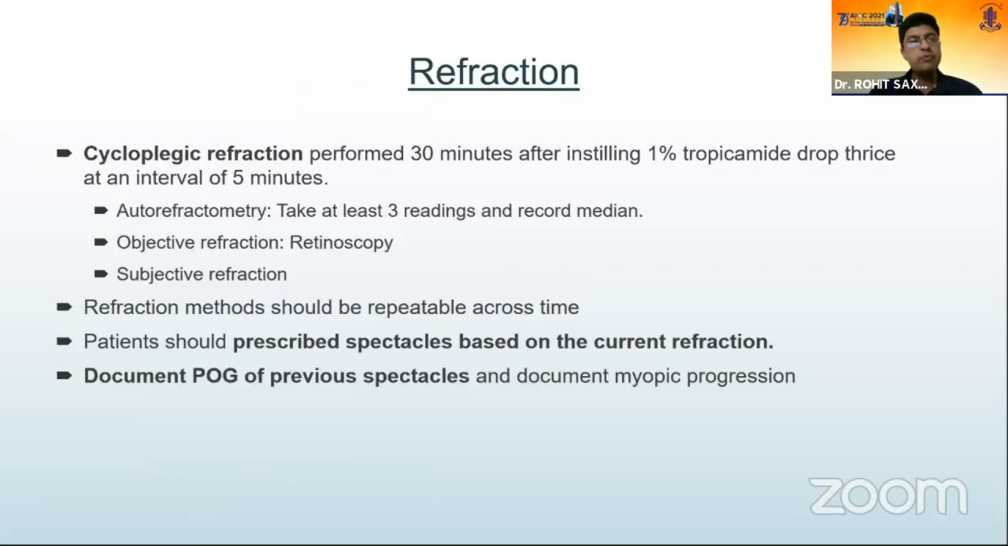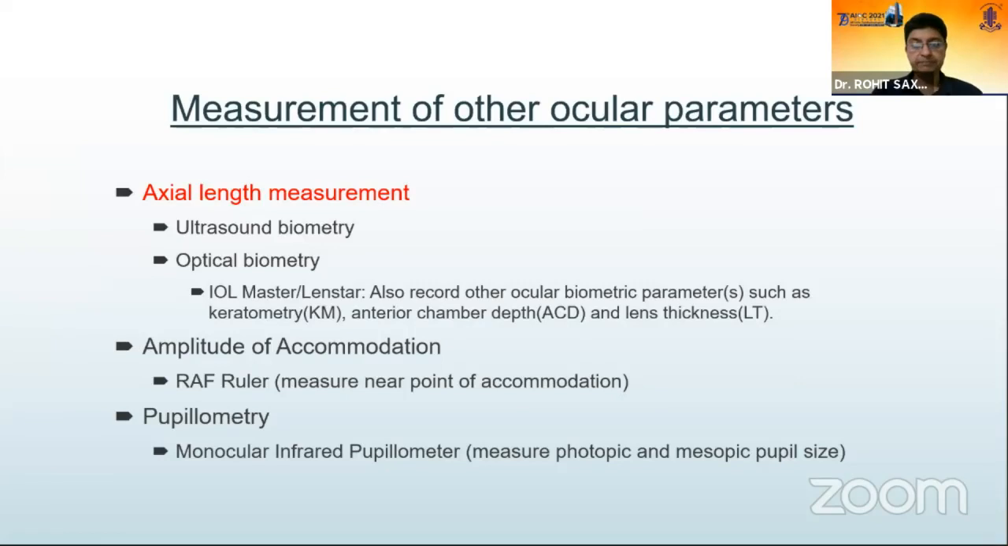For a cycloplegic refraction, we used homatropine or tropicamide. Anything is doable, whatever is preferred in your clinical practice. If you use the autoref, use at least 3 readings and take a median. And of course, preferably use an objective refraction in the way of retinoscopy and do a subjective refraction. The refraction methods should be repeatable across time. The patients should be prescribed spectacles based on the current refraction, and the tendency to undercorrect, to give less than what they require, should definitely be avoided. And of course, keep a document of the previous power of glasses that the child had or has been using.